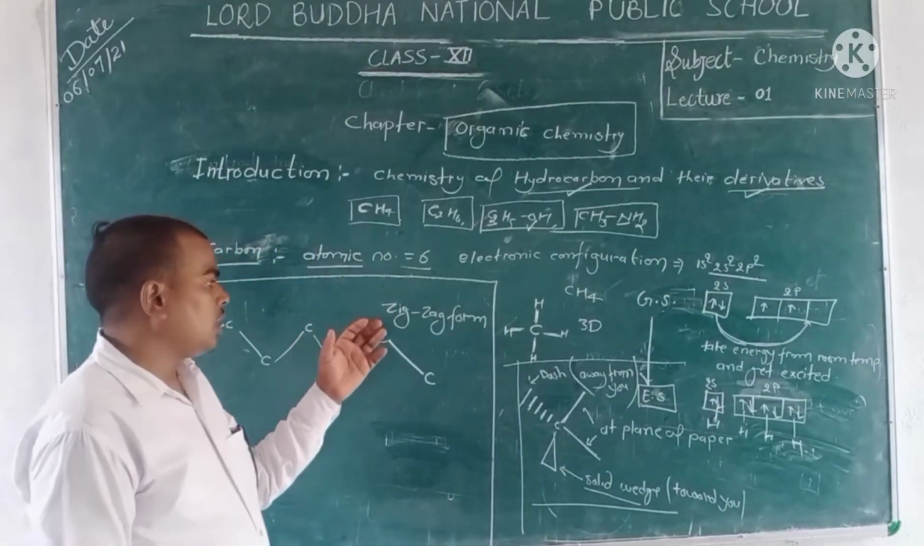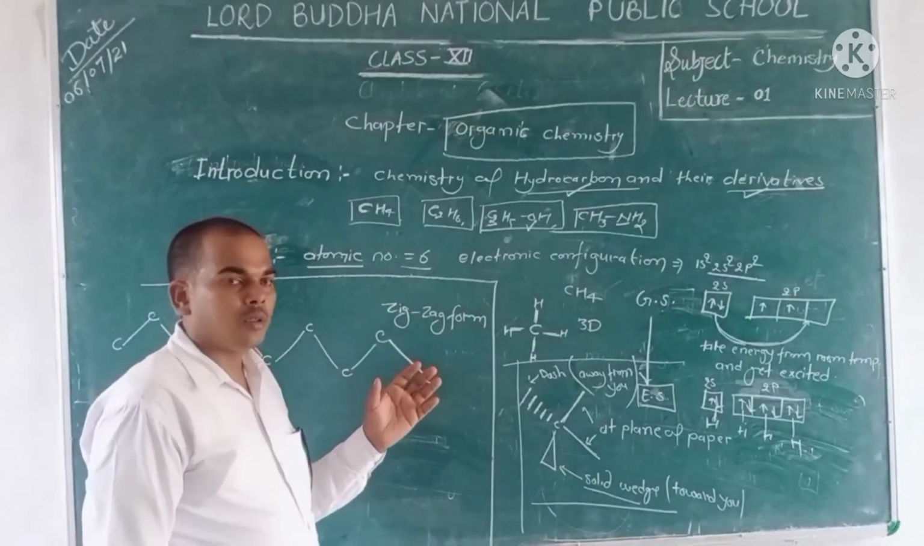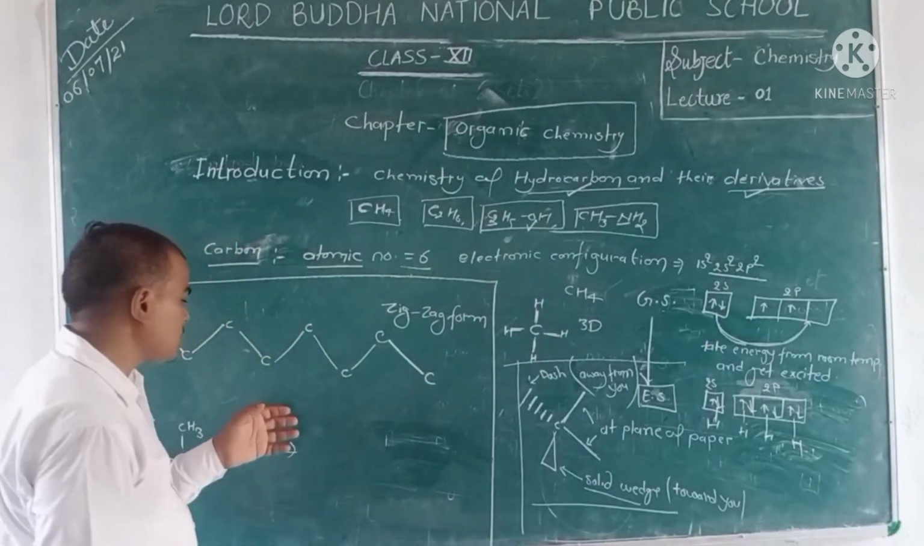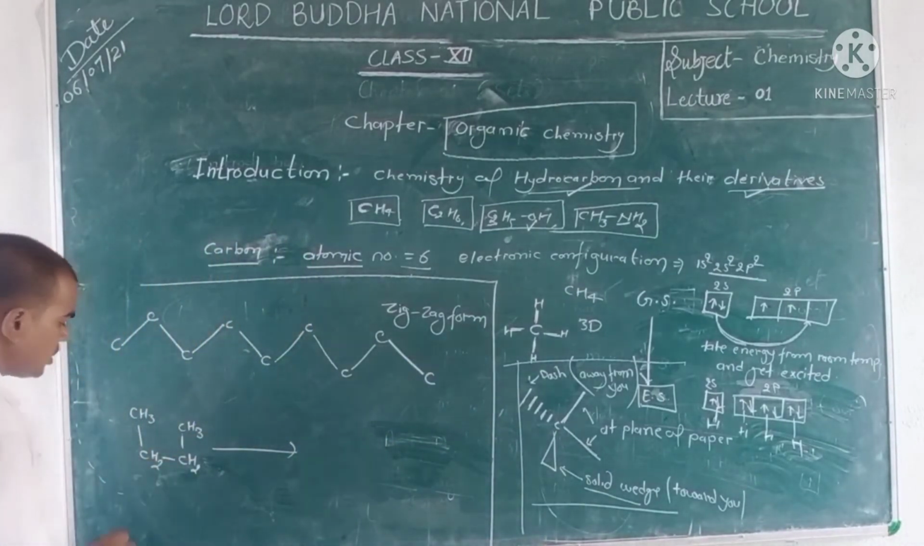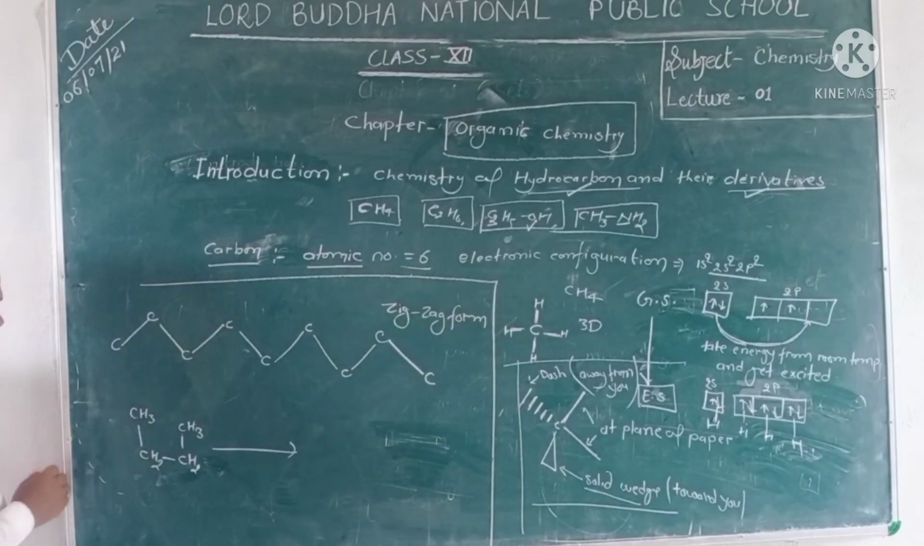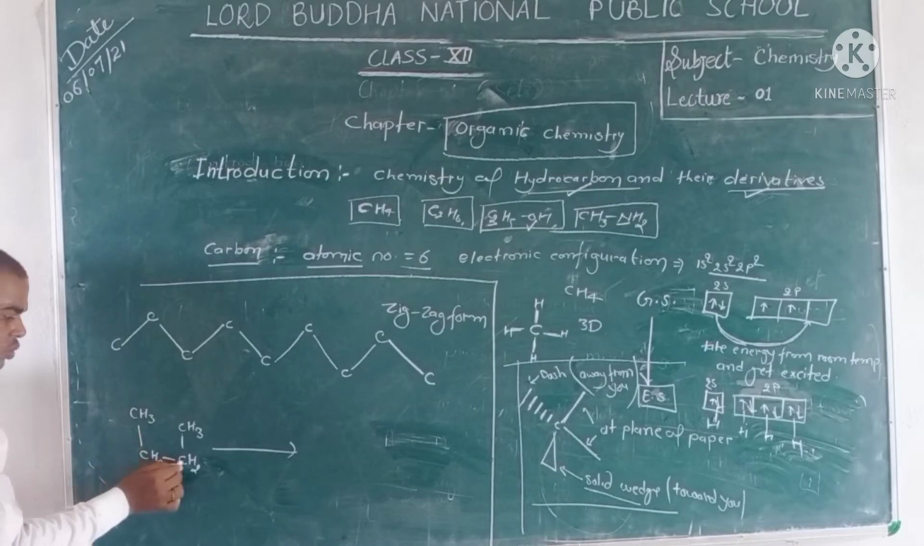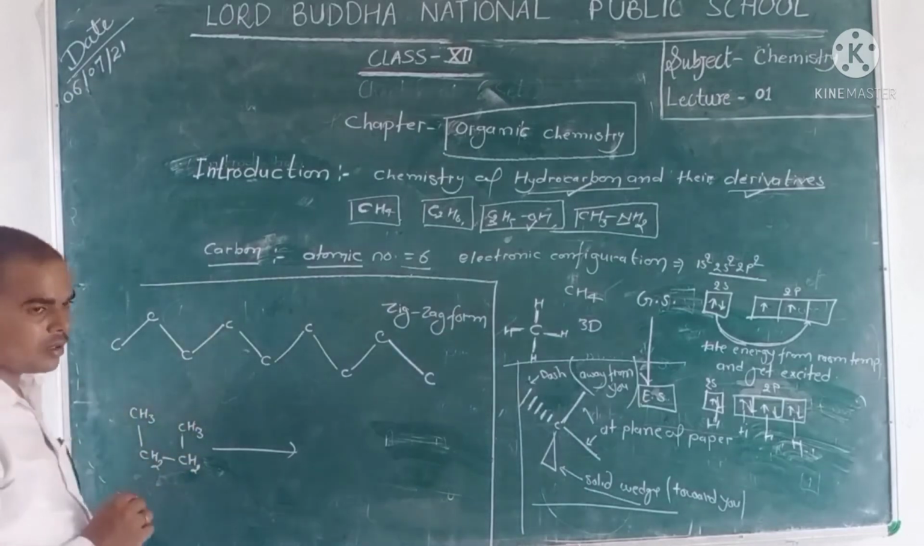But the structure of carbons and hydrogens, you look here, an example of carbons and hydrocarbons, that is CH3, CH2, CH2 and CH3.